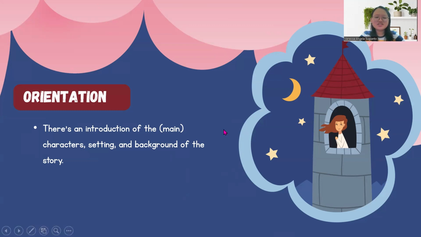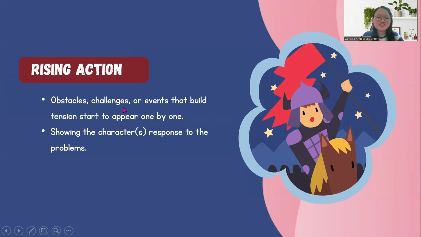And this is the orientation. In orientation part, there will be an introduction of the characters, setting of time, whether it's night, like in the picture, and setting of place, like in a castle, and background of the story, like this is a princess that is being captive by a witch, like that.